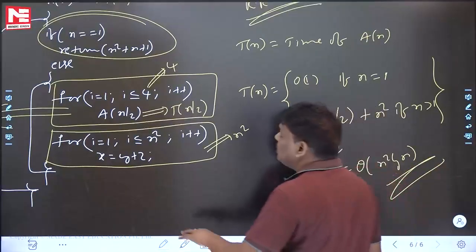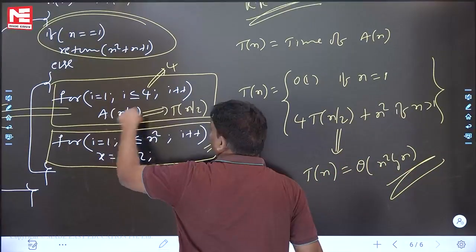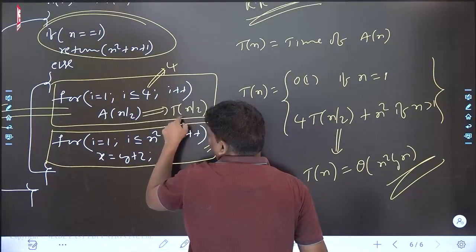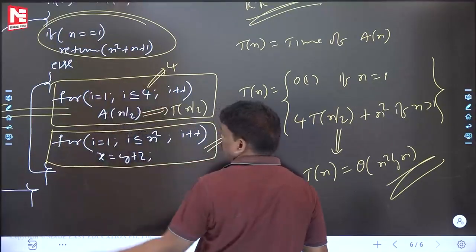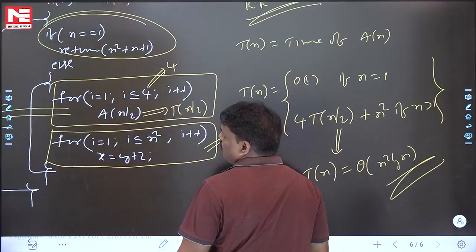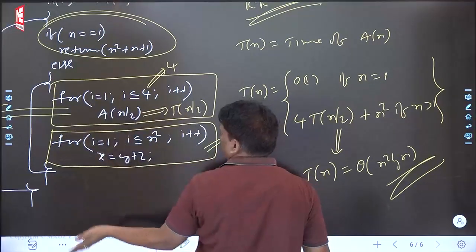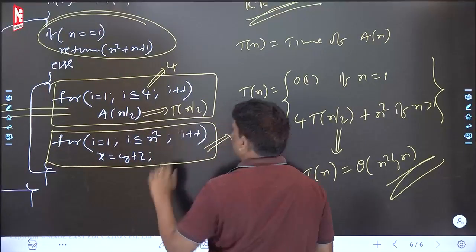Two loops are there. Inside the loop, there is a function call, so 4 T(n/2) came. If this loop were not there, it would be only T(n/2). Because of this loop, 4 T(n/2). Next one. They are not inner loops; they are one after another. After this i loop is over, the next one will start.